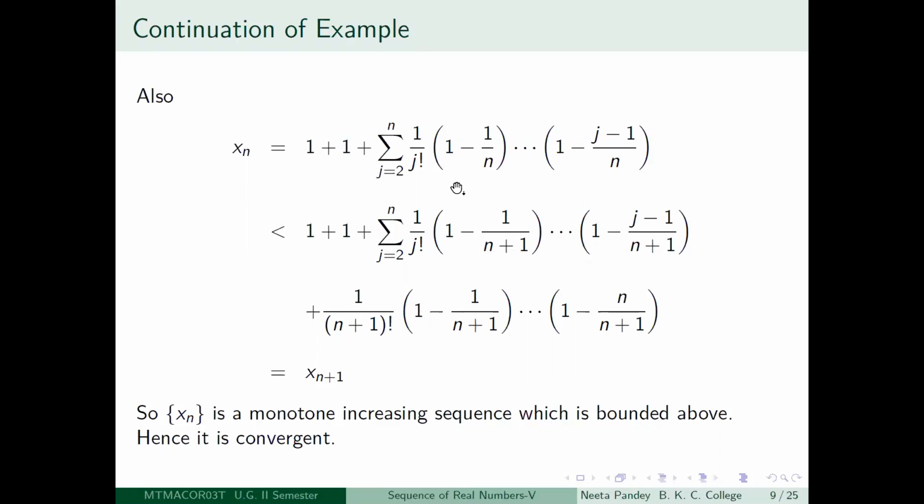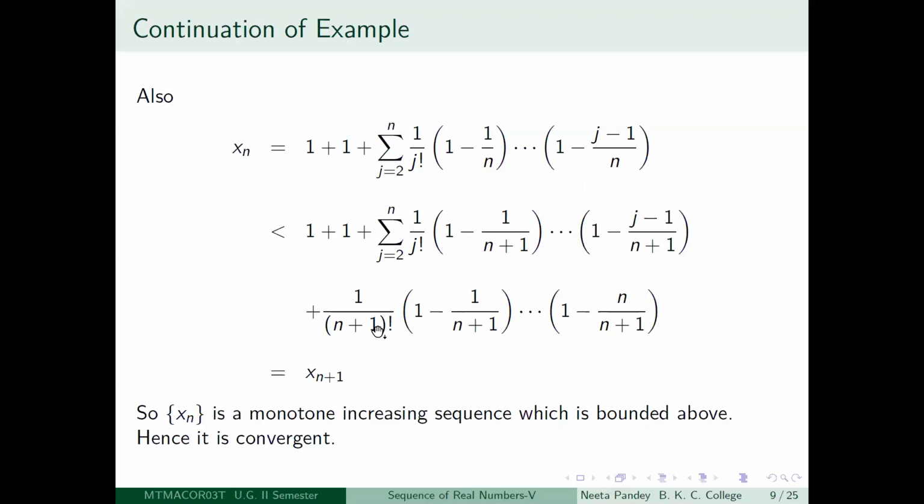And then you add a 1, you will get 1 minus k by n is less than 1 minus k by n plus 1. So this is perfectly all right, that if you replace the denominator n by n plus 1, then the numbers become greater. So you will surely get this.